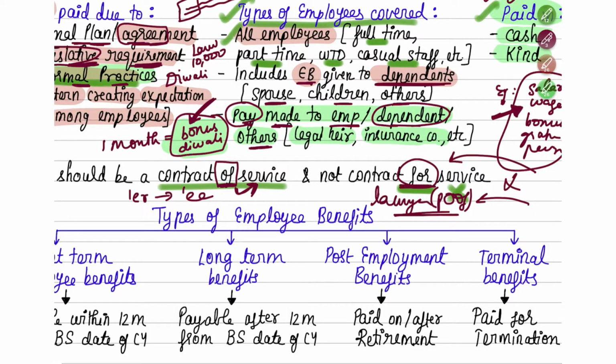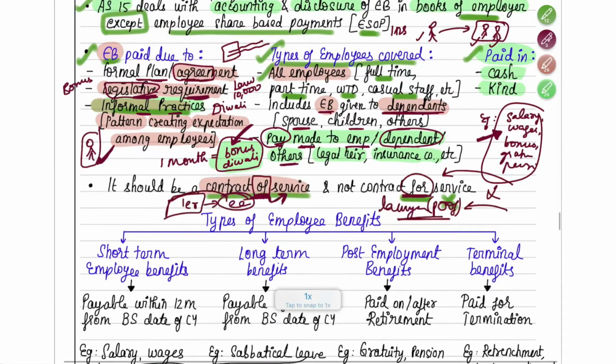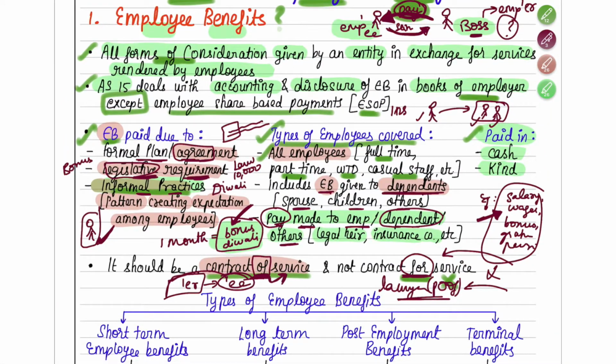This is a contract for service, and here it's a contract of service, whereas the employee will have to listen to everything the employer says. So in AS 15, contract of service is only covered, contract for service is not covered. Remember this. So this was all your basics about employee benefits.